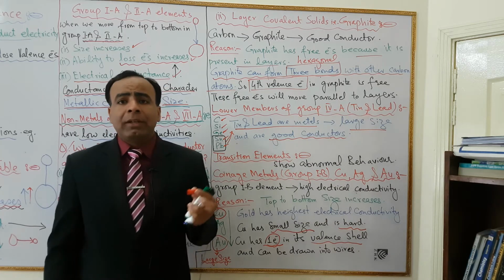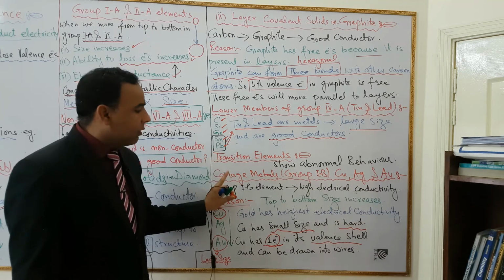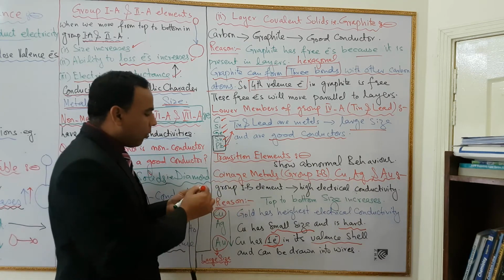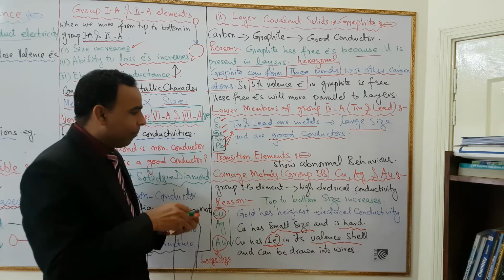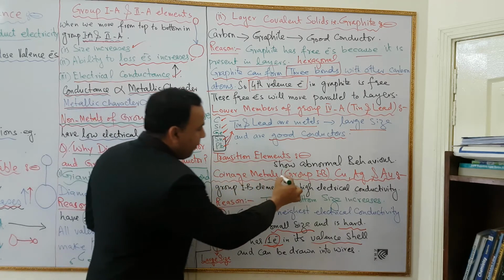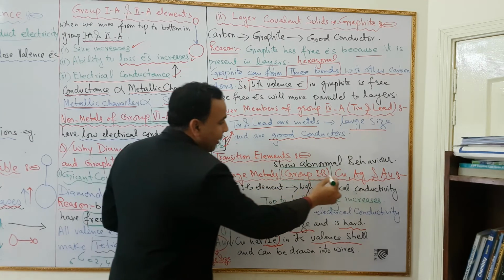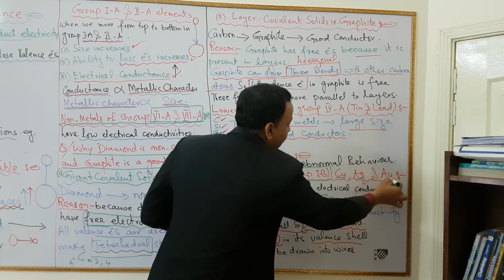In your book we will discuss only coinage metals, that is group 1B. Coinage metals contain copper, silver and gold. We will discuss only the coinage metals of group 1B, that is copper, silver and gold.